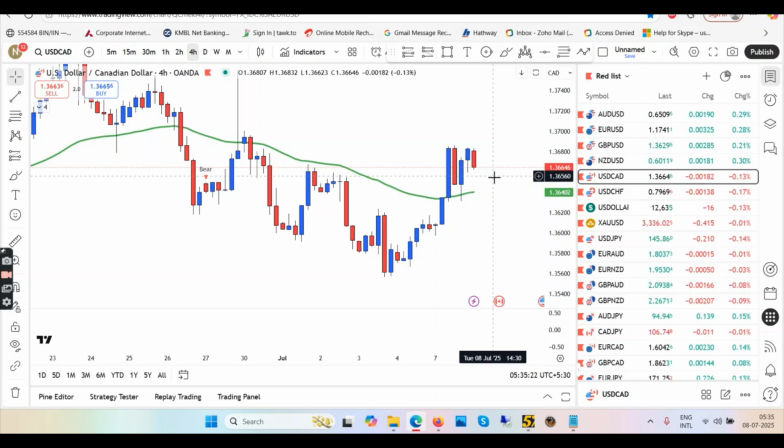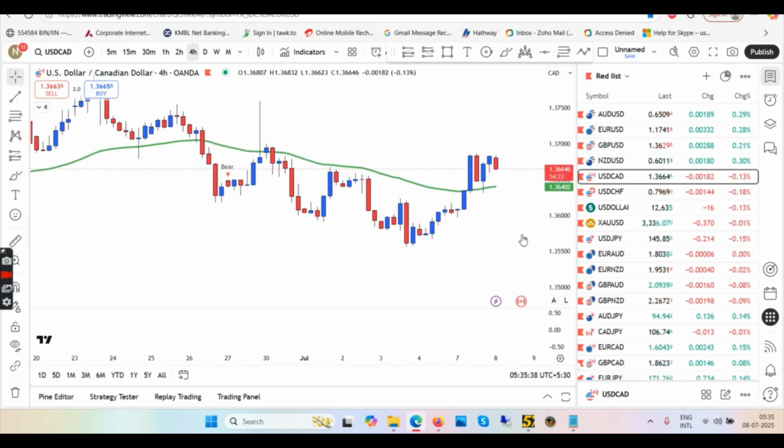Otherwise I would not enter into this trade right now because of two things. First, this rejection confirms that this is the uptrend, but at the same time we have a double top. Okay, so I will be waiting for more red candles to reject the EMA, and then a blue candle, then I will go long. Otherwise you can trade other pairs, euro or GBP, and go and watch my videos.